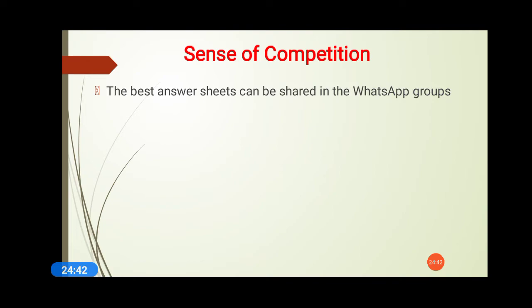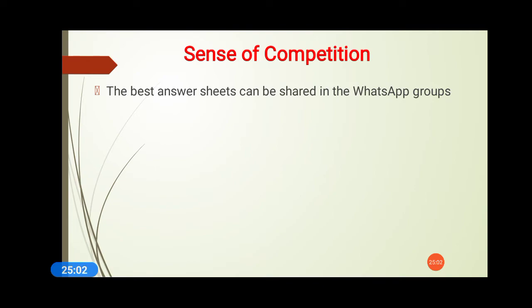Okay, now sense of competition. As I said, you should share your answers with your friends, or the teachers should give a practice sheet to the students. A time bound should be there, and just see who has scored the highest marks, and the highest scoring answer sheet should be distributed among the students also.